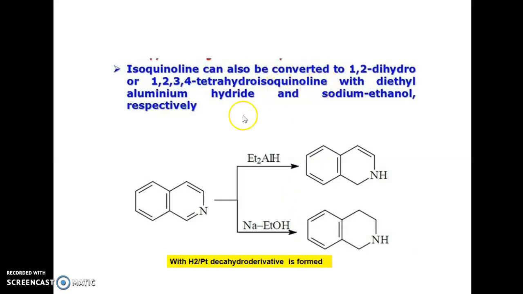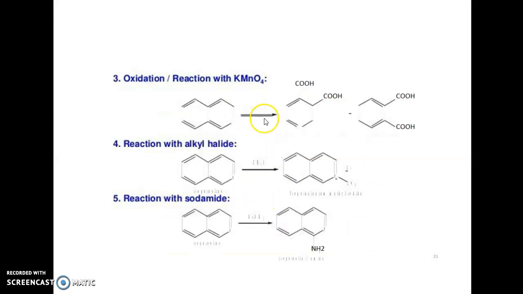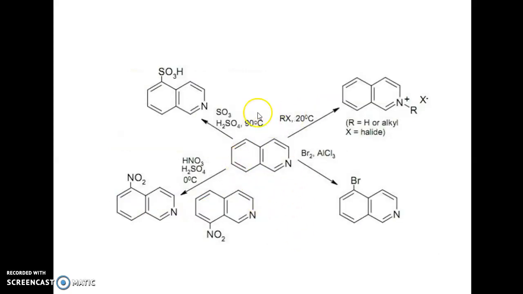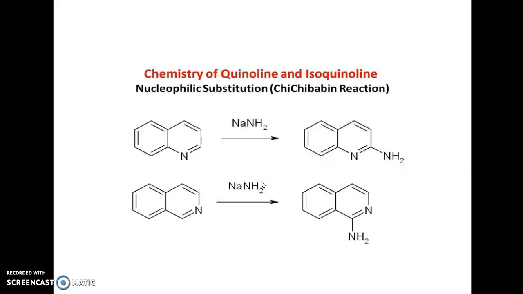Isoquinoline is also converted into 1,2-dihydro or 1,2,3,4-tetrahydroisoquinoline with diethyl aluminum hydride or sodium with ethanol respectively. With KMnO4 it gives an acid, with alkyl halide it gives this derivative, with sodamide it gives an amine. So these are the various possible reactions of isoquinoline. These are the nucleophilic substitution reactions. With sodamide it forms the amine, 1-amine and 3-amine.